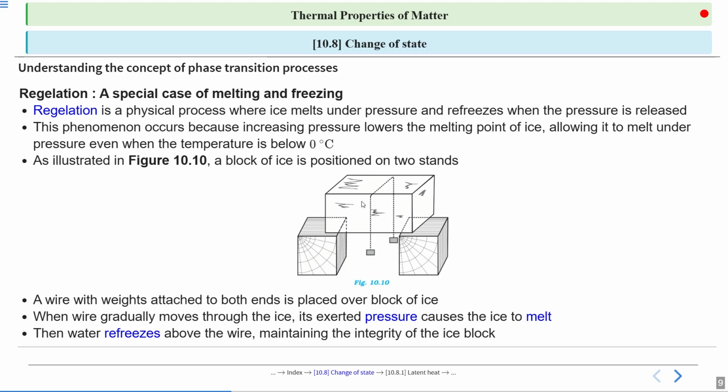And after that, ice refreezes when pressure is removed. As soon as you remove the pressure, the melting point rises again. Now, the water formed due to melting is below the new melting point, so it freezes again. Alright.